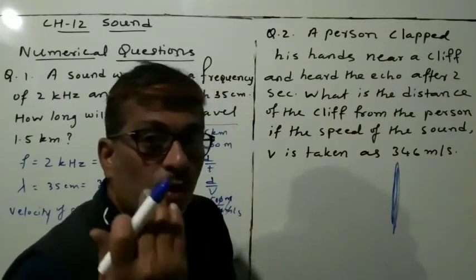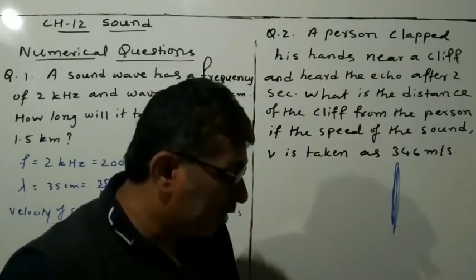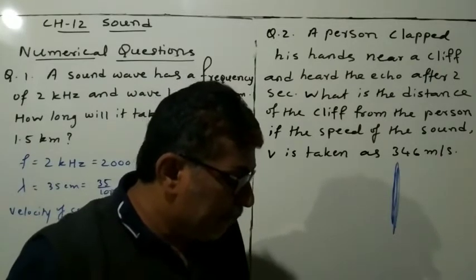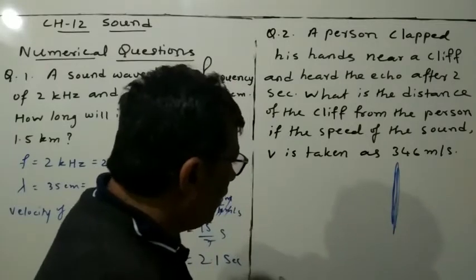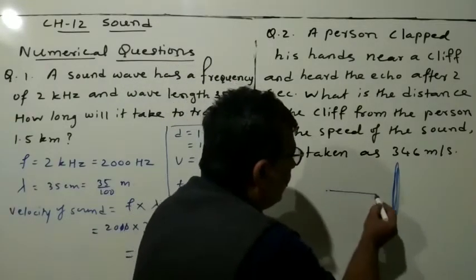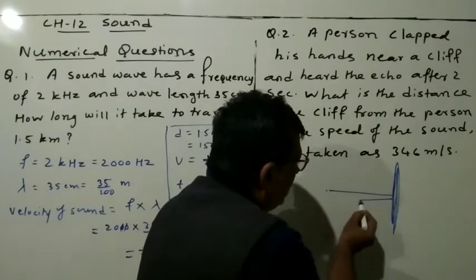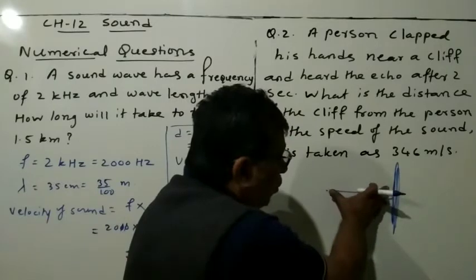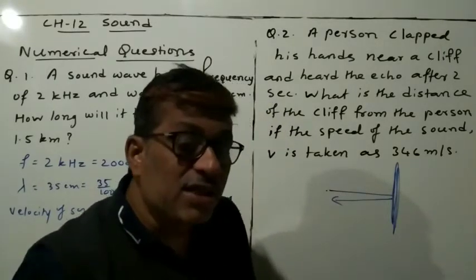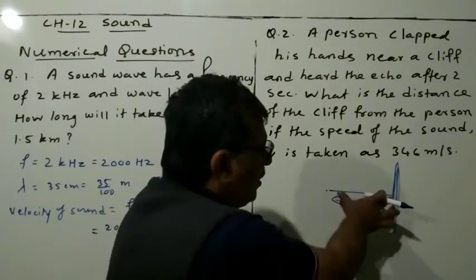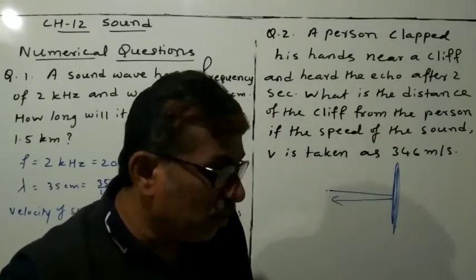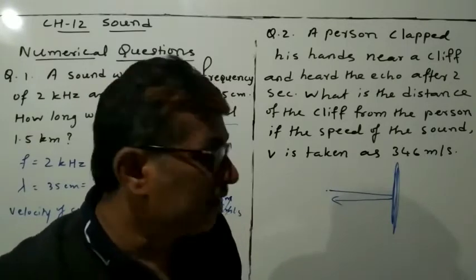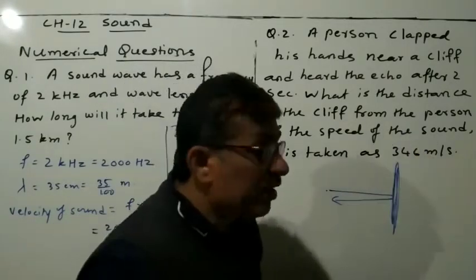And heard the echo. Echo, we know, will return back. What do you mean by echo? That you also learned. The person is here, it produces sound and again it comes back, returns back, and he heard the echo. What is the distance? So this is the total distance. What is the distance of the cliff from the person? Only the distance you have to find, if the speed of sound v is taken as 346 meter per second. So this is the question given here.